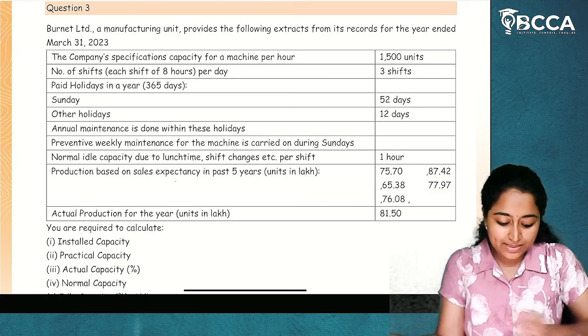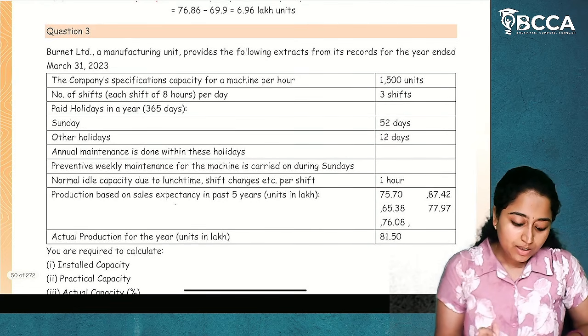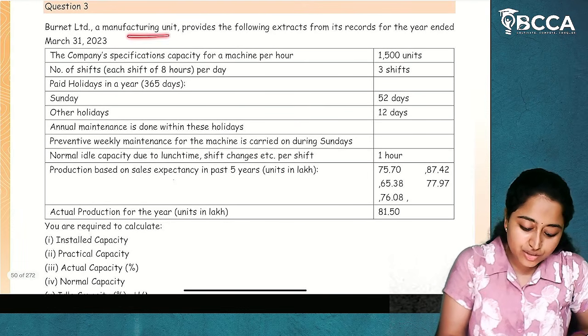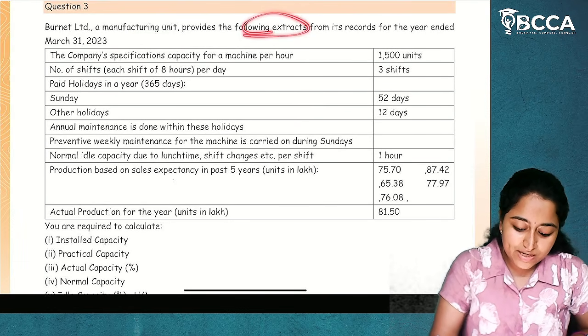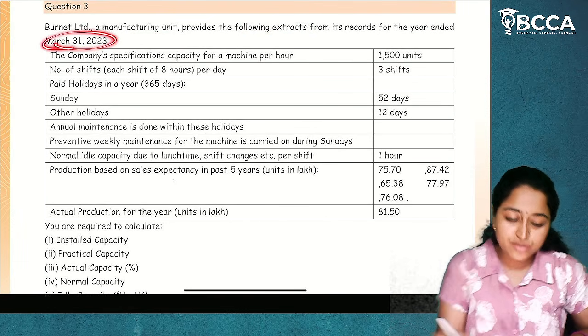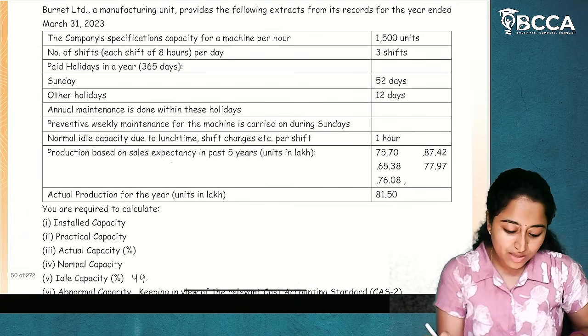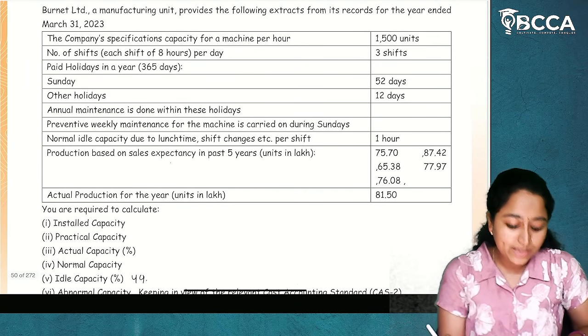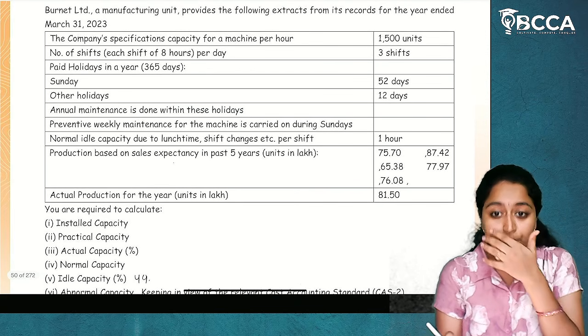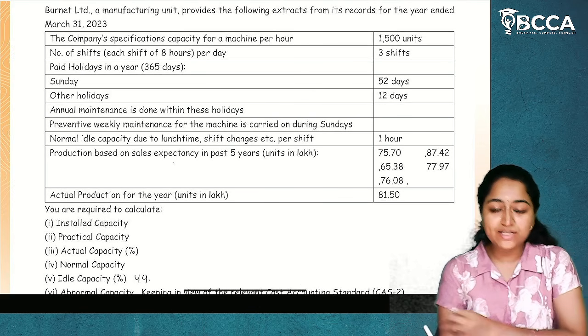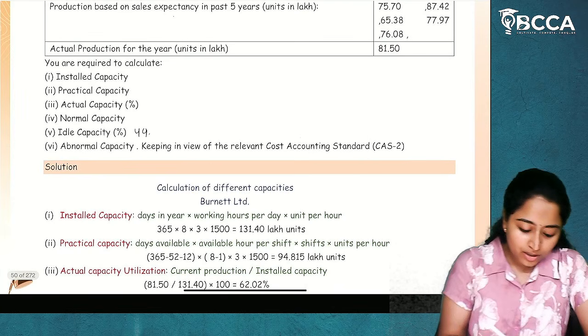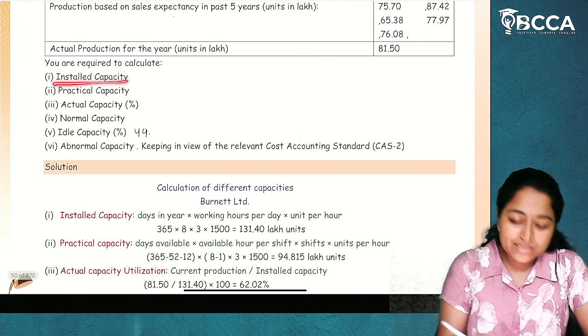examination. We'll see that. Question number 3, Brunt Limited, a manufacturing unit, provides the following extract from its records for the year ended March 31st, 2023. So they have given us the specified format and the information related to Brunt Limited. For this, you're required to calculate installed capacity.